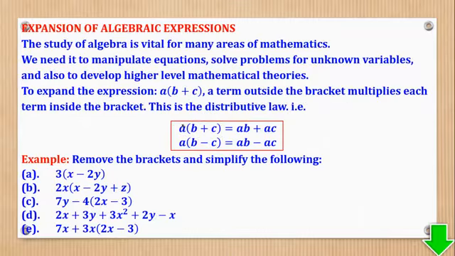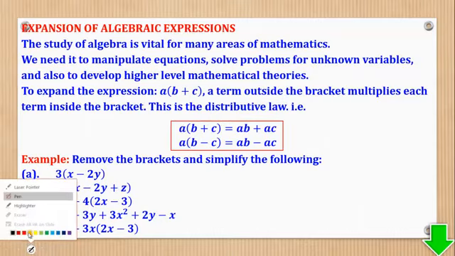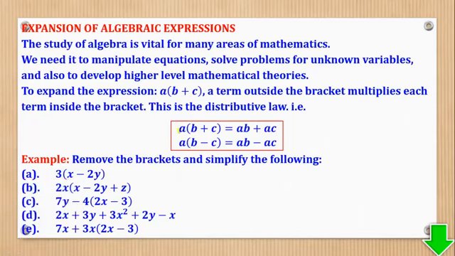As you can realize here, there was this term, it multiplied by this to give you a B, then it also multiplied by this to give you a C. Same applies to this term outside, multiplied by B to give you a B, and also multiplied by C to give you a C. Note that the sign does not change, it remains the same.